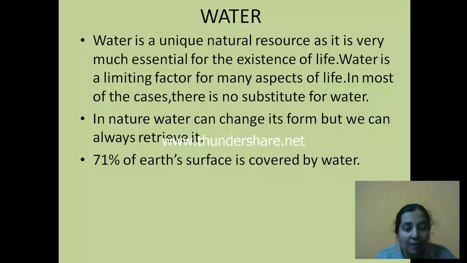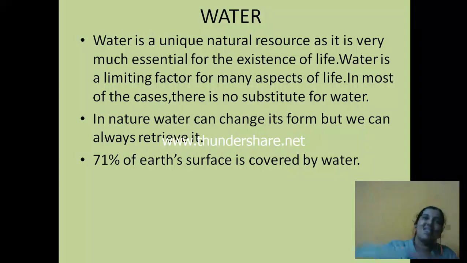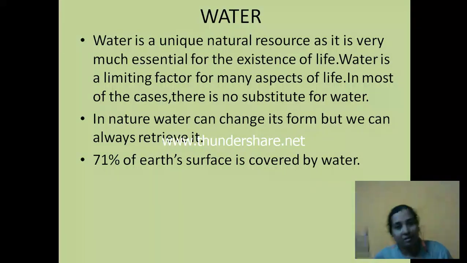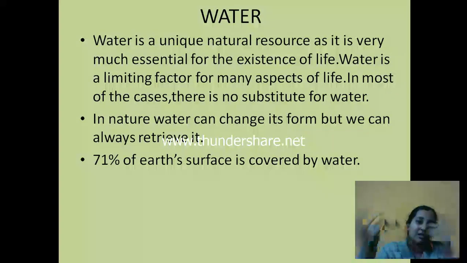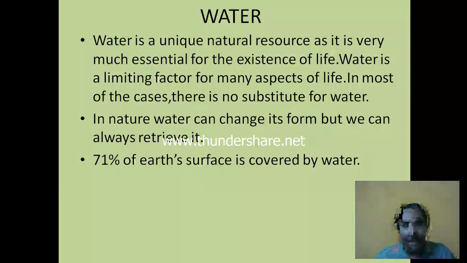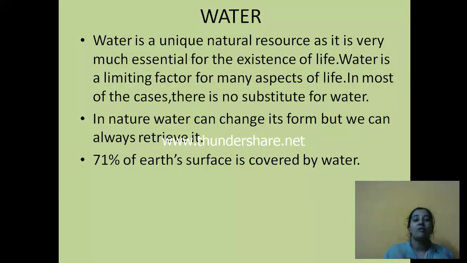Liquid form. Best is the rain. When there's a lot of heat, the water present in the ponds gets evaporated. It forms vapor in the atmosphere. And when it is condensed, then we get the rain. Correct? So in nature, water changes its form, but we can always retrieve it. We can get it in the way we want. 70% of Earth's surface is covered by water.